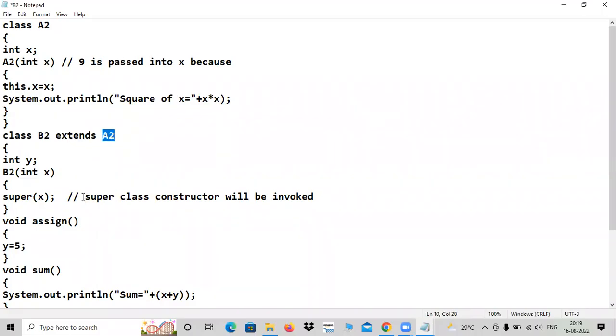Yes, that is the meaning. In that A2, I'm going to pick the constructor. The superclass is A2, but in that I'm going to pick the constructor. Yes, here is the superclass constructor because B2's superclass is A2. In that A2, this is the constructor. Yeah, so 9 is passed to this x.